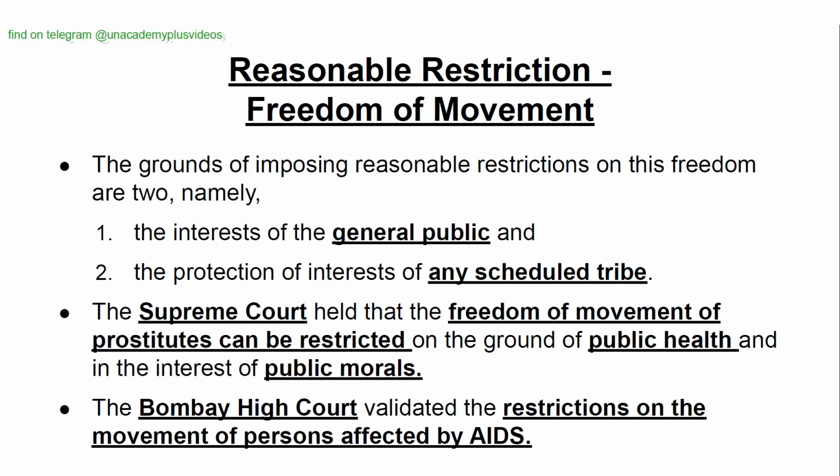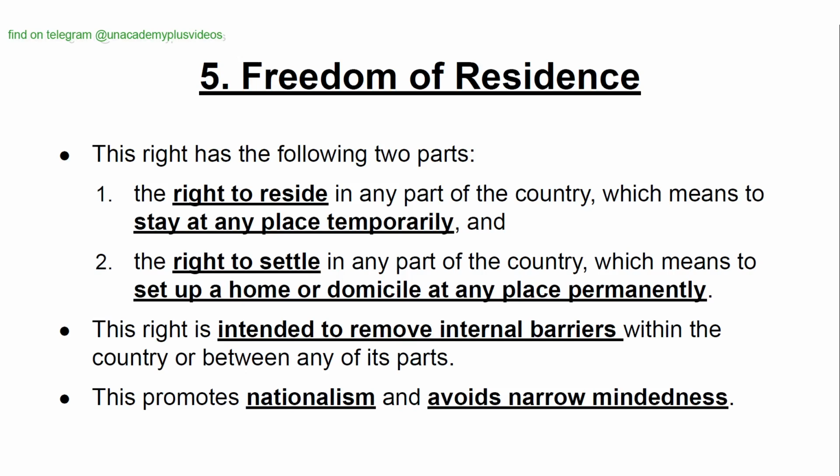The Supreme Court held that the freedom of movement of prostitutes can be restricted on the ground of public health and in the interest of public morals. The Bombay High Court validated the restrictions on the movement of persons affected by AIDS. Freedom of residence. This right has the following two parts: the right to reside in any part of the country, which means to stay at any place temporarily, and the right to settle in any part of the country, which means to set up a home or domicile at any place permanently.